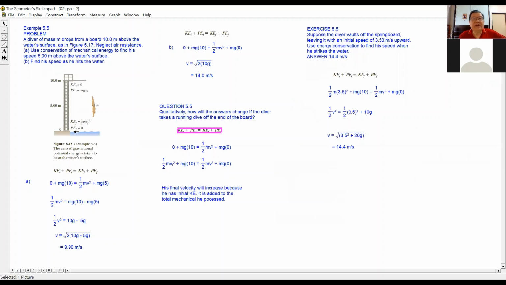This next one, okay, you read this one first. 5.5 example. A diver of mass m drops from a board 10 meters above the water surface as in figure 5.17. Neglect air resistance. Use conservation of mechanical energy to find his speed 5 meters above the water surface. Find his speed as he hits the water.